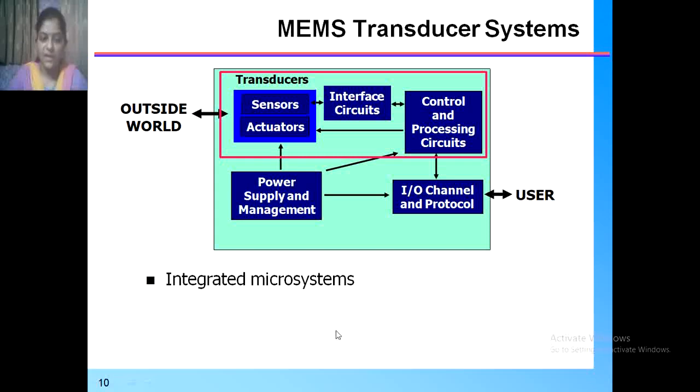Next, the integrated microsystem. Which blocks come under the integrated microsystem? The sensors, actuators with the interface circuit as well as the control and processing circuits. These are nothing but the integrated microsystem. So we can say these are the blocks of the integrated microsystem, meaning these different blocks can be integrated into one which will work as an integrated microsystem.